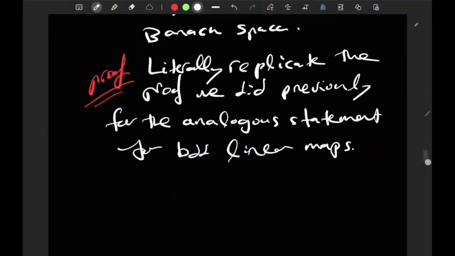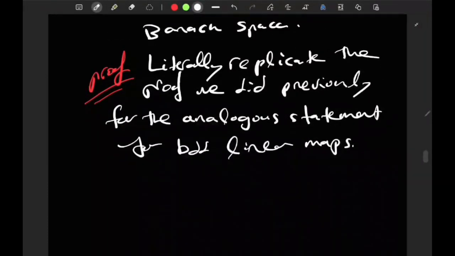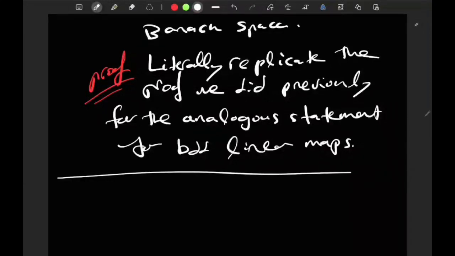It's really literally the same proof. What differs is that you would have to verify that the map you are getting is multilinear. Then you would have to accommodate for the multilinear norm. But that's all that differs. It's really nothing to do now.